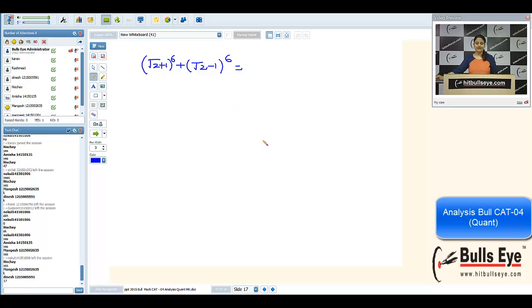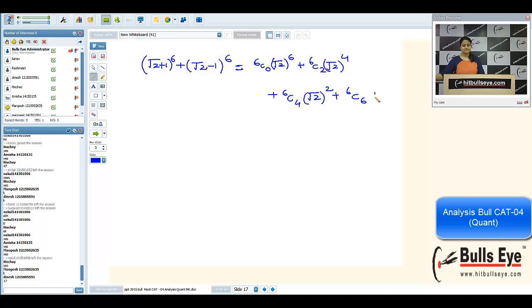What is the benefit of adding these two terms? We will not get any term which includes root 2, because root 2 or its power is difficult to calculate. If we solve this, we will get 6c0 root 2 raised to power 6, 6c2 root 2 raised to power 4, 6c4 root 2 raised to power 2, 6c6 root 2 raised to power 0. 6c0, you know the meaning of nCr, will be 1 only.